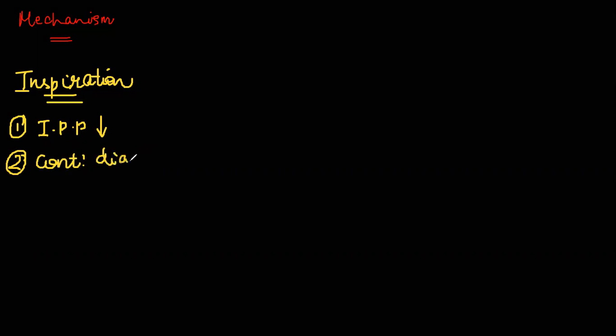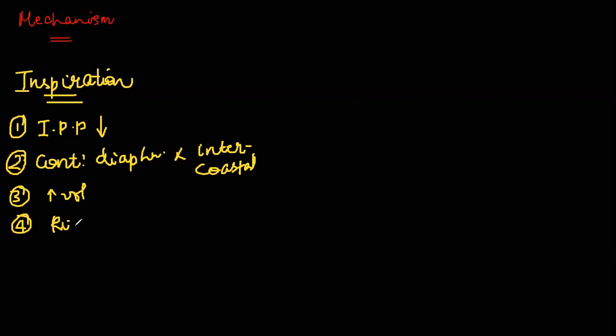which is initiated by the contraction of the diaphragm and also the intercostal muscles. This leads to an increase in the thoracic volume. The ribs and the sternum are lifted upwards, which also increases the volume of the thoracic chamber in the dorsoventral axis.